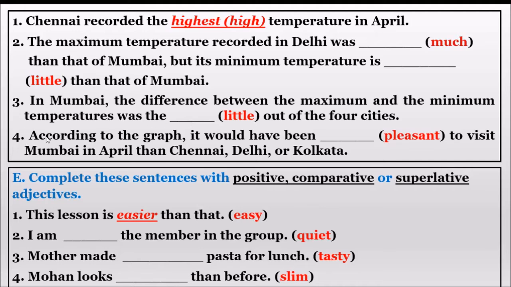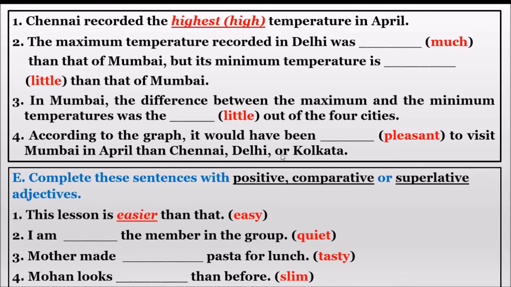Now, this is not number 4, this is the 6th question. The 4th and 5th you have to do. This is the 6th one. According to the graph, it would have been dash to visit Mumbai in April than Chennai, Delhi or Kolkata.